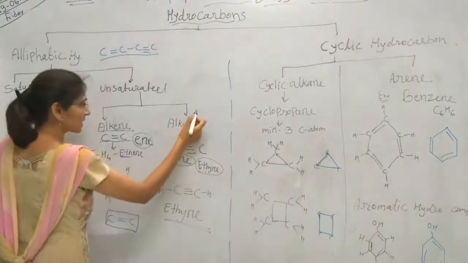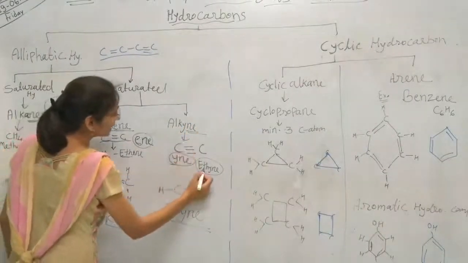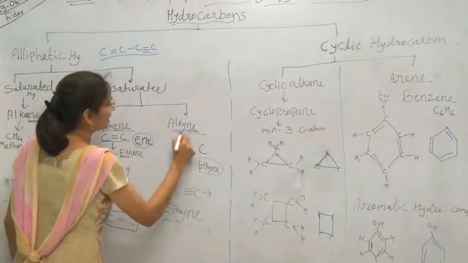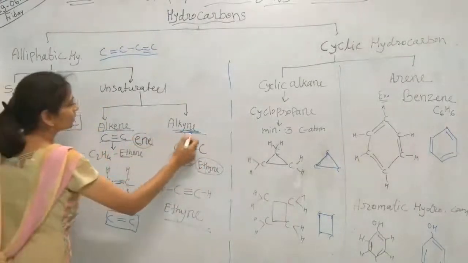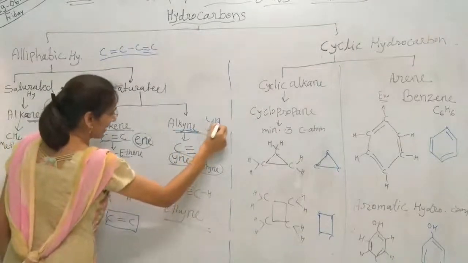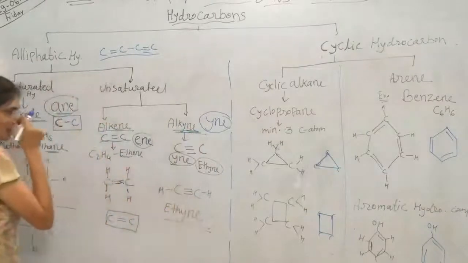So the next unsaturated aliphatic hydrocarbon compound is ethyne. So the series is the alkyne group. Alkyne, Y-N-E, the suffix Y-N-E is very important here.